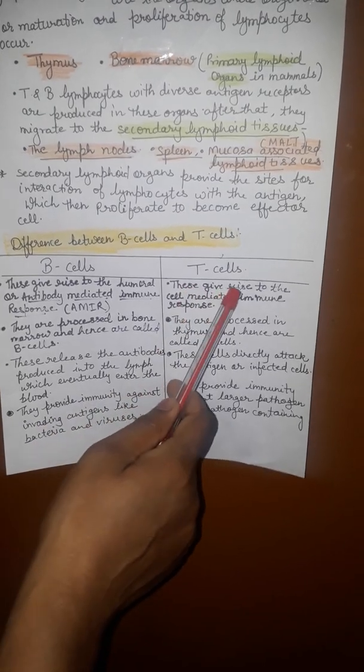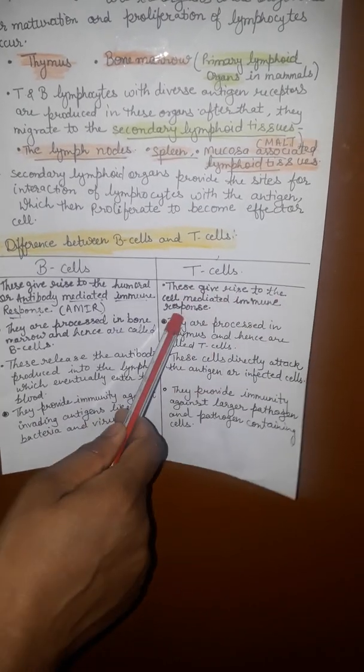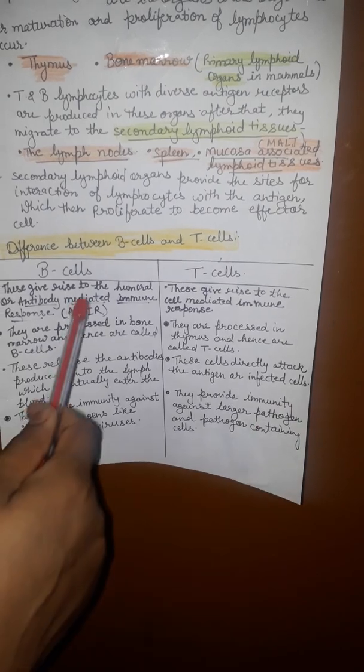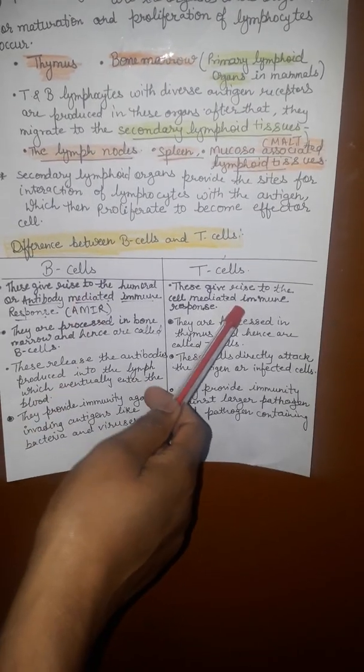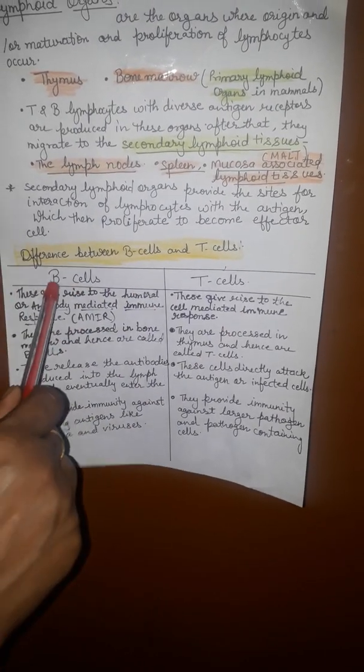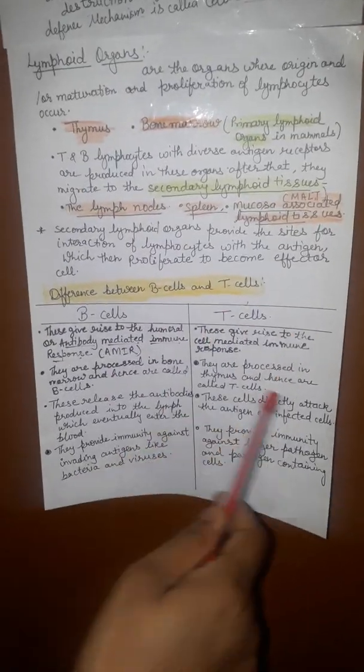But T cells give rise to the cell mediated immune response. So there are two types of immune response, humoral and cell mediated.